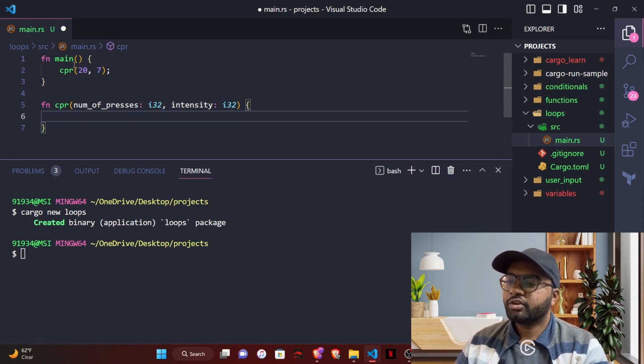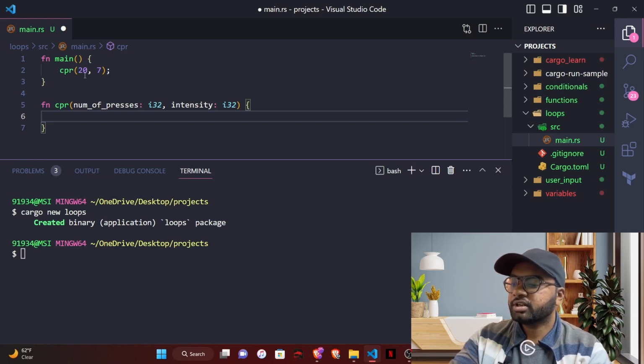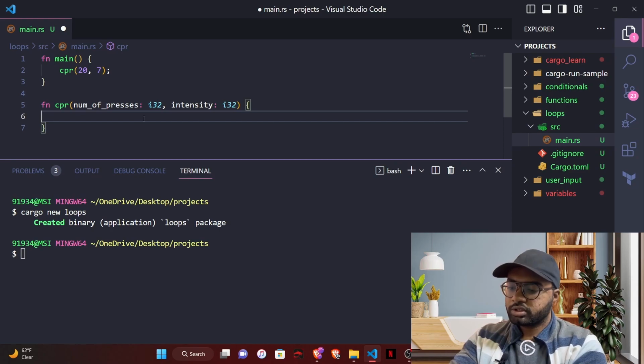So even if you have a function declaration after you have used it in main in terms of code, in the actual compilation the CPR function will get compiled first and it will be used in the main function, but in code you can write it after the call. So that's how it works.